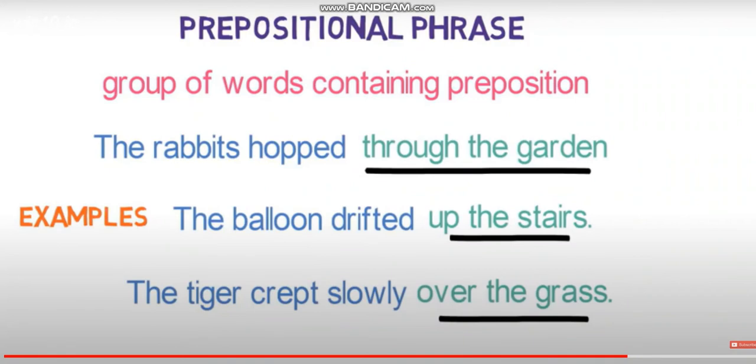And when these show where the first noun or pronoun is being connected with the other noun or pronoun, then the preposition forming a group with them forms the prepositional phrase. Like through the garden, up the stairs, over the grass, that forms the prepositional phrase. I hope it is very much clear to you all, students.